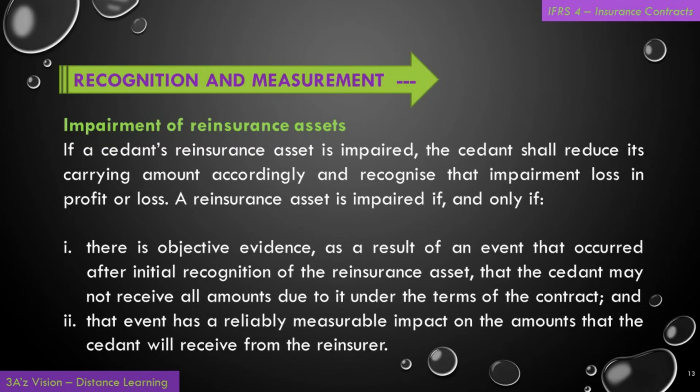Impairment of reinsurance assets. If a cedent's reinsurance asset is impaired, the cedent shall reduce its carrying amount accordingly and recognize that impairment loss in profit or loss.